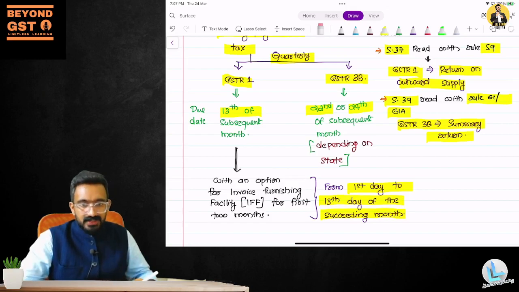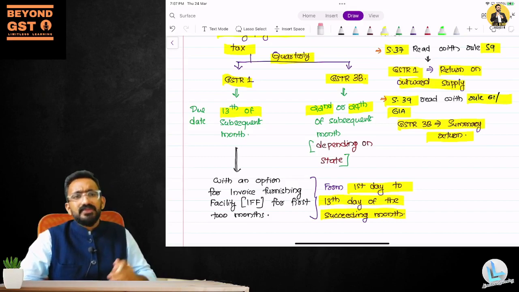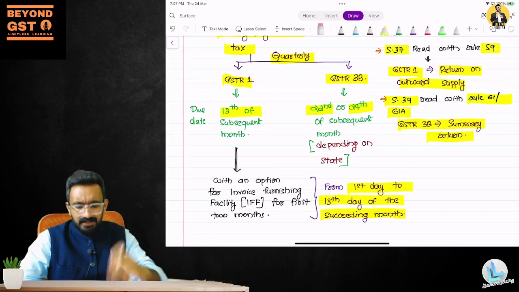So you have an additional facility called the Invoice Furnishing Facility for the first 2 months. That can be done from the 1st of the next month till the 13th of the succeeding month. You can actually upload your information and the other person will still be able to take the credit. So this is the mechanism in which your returns are being filed right now.